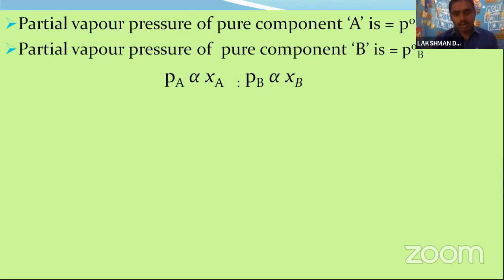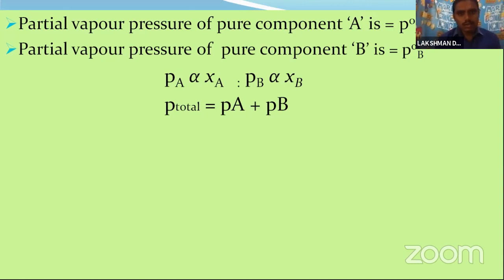So Raoult's law says the partial vapor pressure of a liquid solution is directly proportional to the mole fraction. For the A component, the partial vapor pressure is directly proportional to the mole fraction of that component. Similarly, for the B component, the partial vapor pressure is directly proportional to the mole fraction of the B component. According to Dalton's law, the total pressure is equal to the sum of the partial pressures.